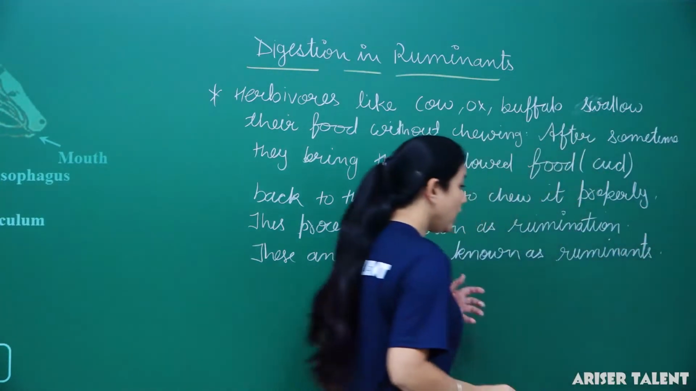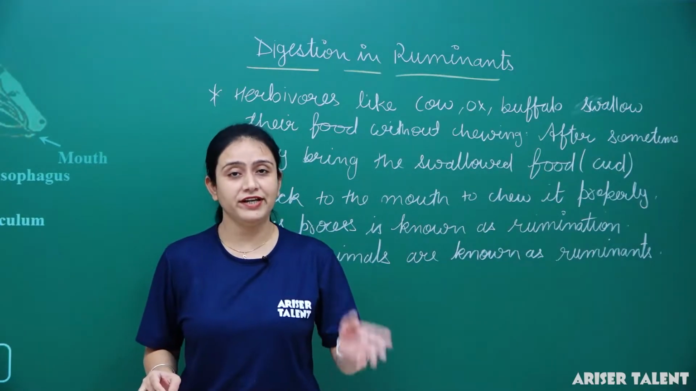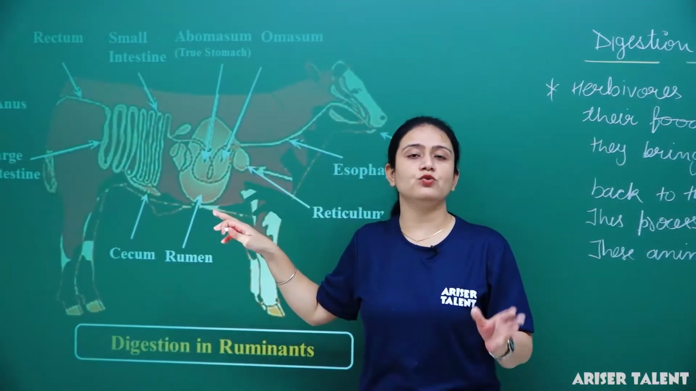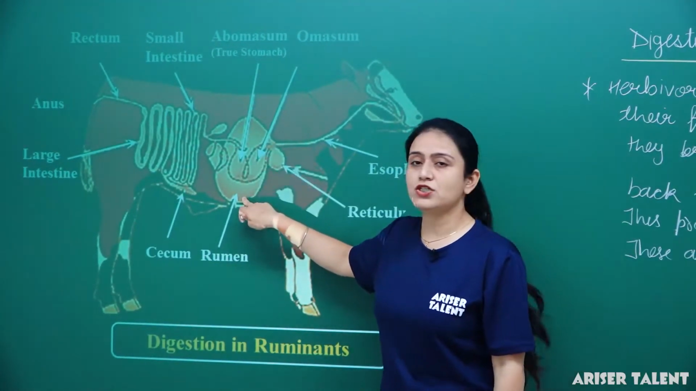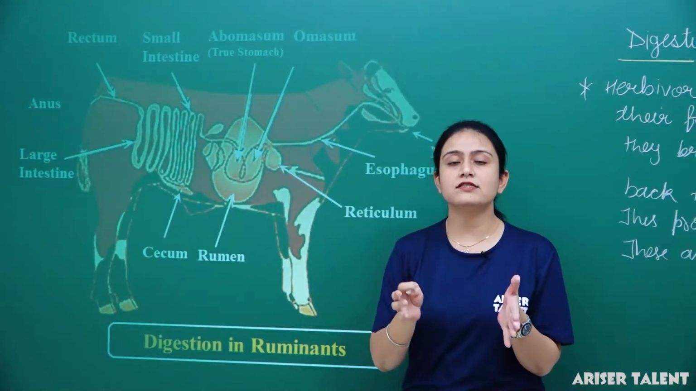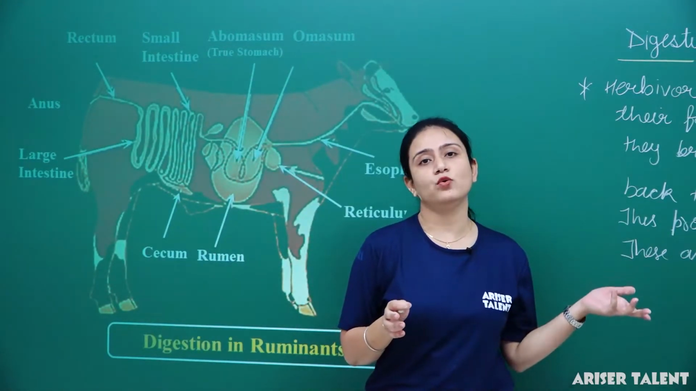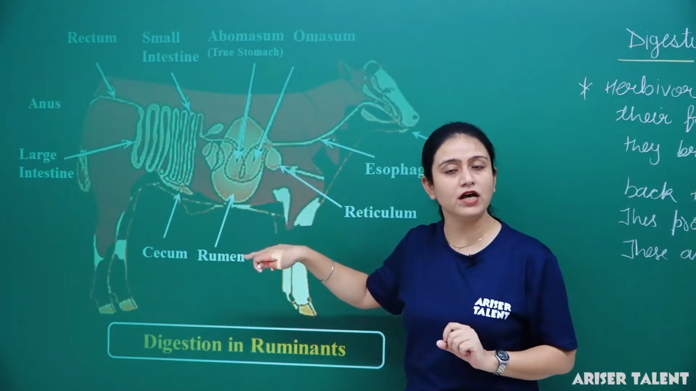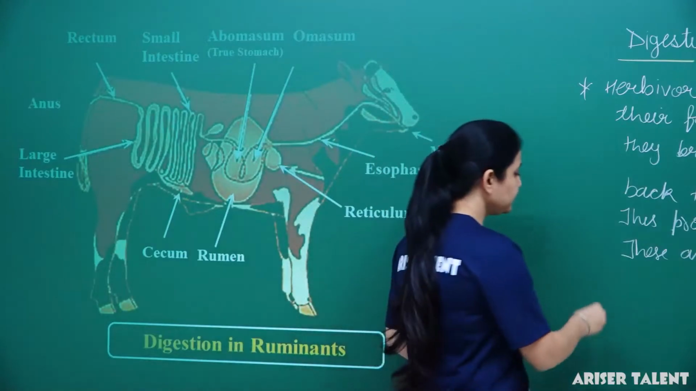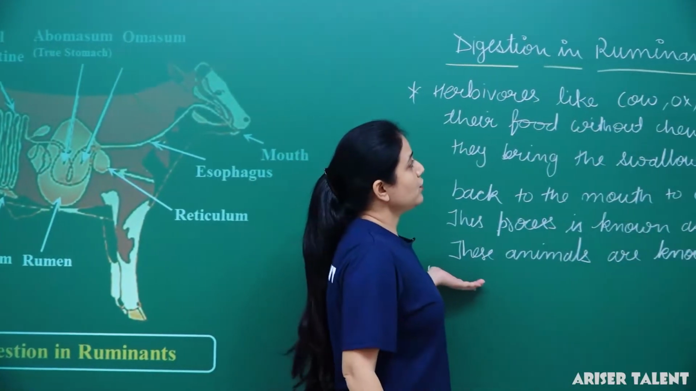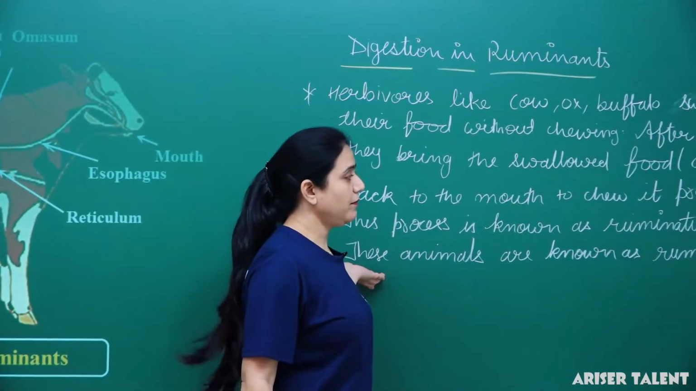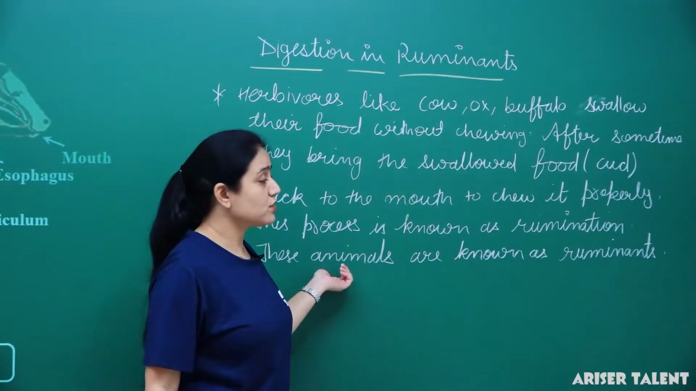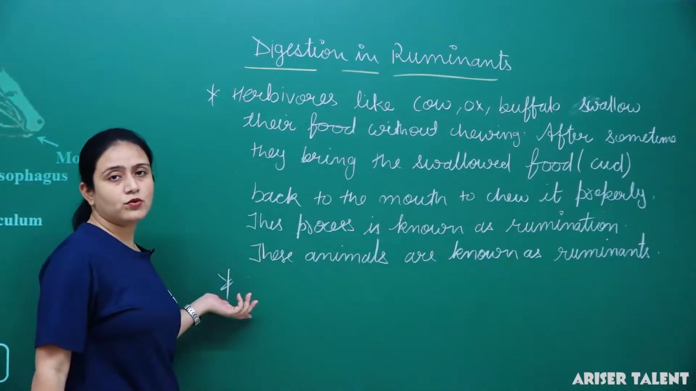One other reason that they are known as ruminants is that whatever food they chew or swallow goes into the rumen. This is the reason these animals are known as ruminants, because the rumen is the largest part of the stomach. As I told you, the process of bringing the swallowed food back into the mouth to chew it is known as rumination, and these animals are known as ruminants.